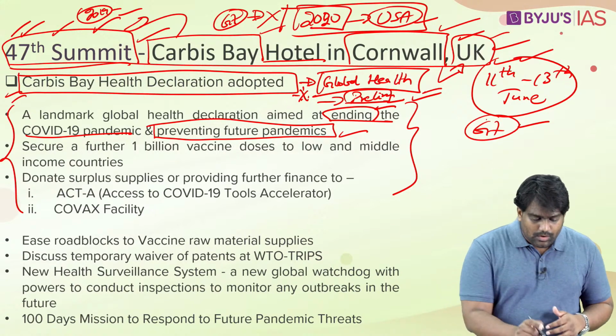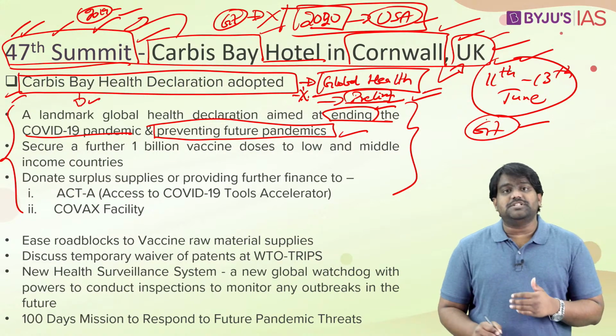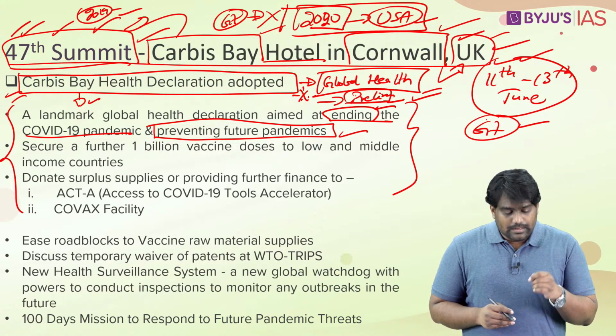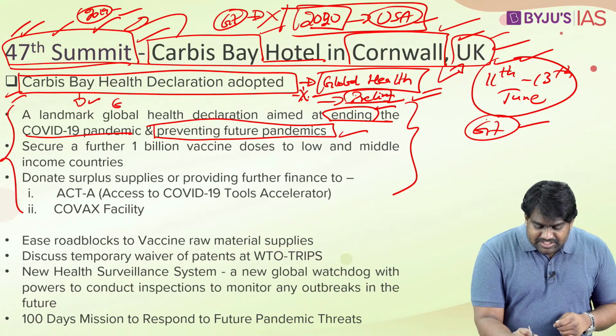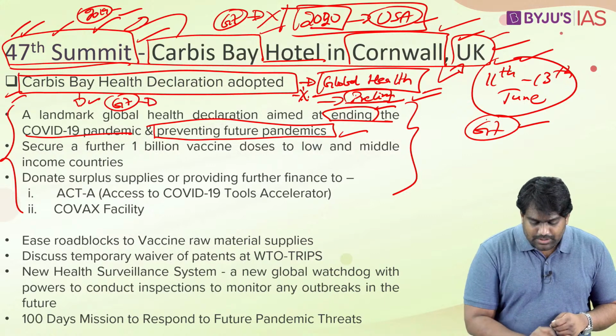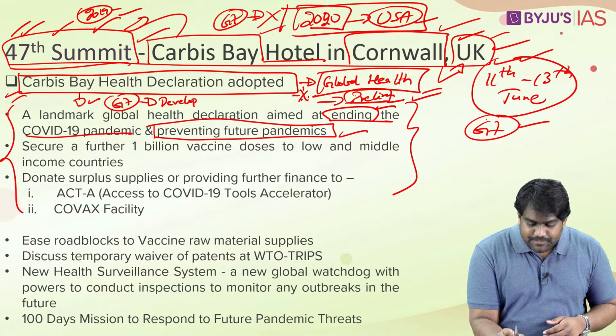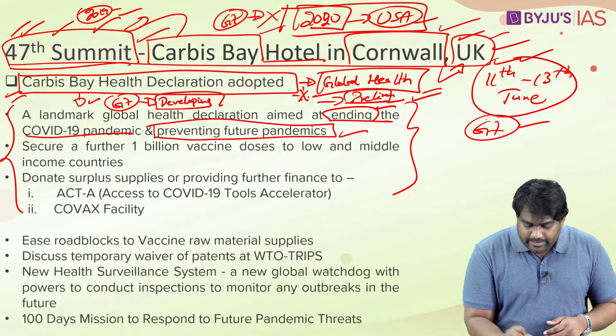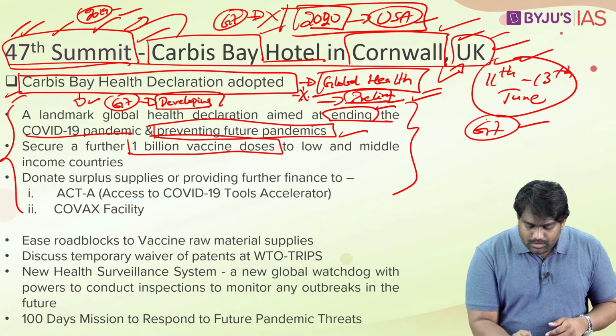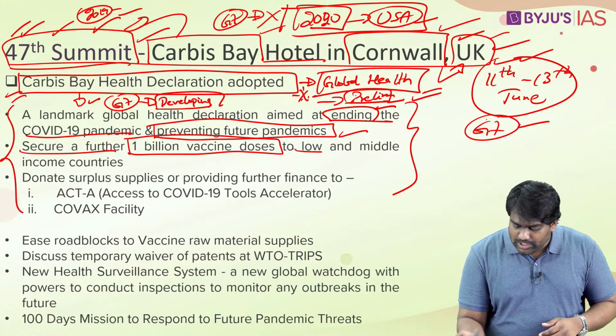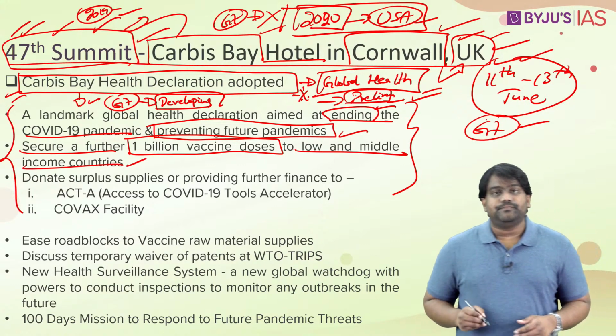These are the two focus areas of the Carbis Bay Health Declaration. Under this declaration, the G7 countries have pledged to support the other countries, especially the developing countries, by providing 1 billion doses of vaccines to the low and middle income countries.